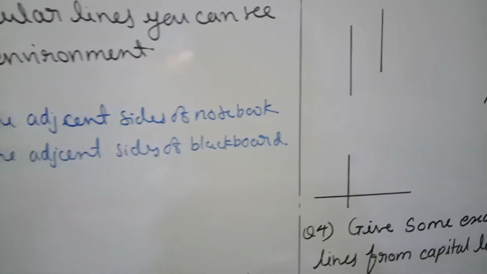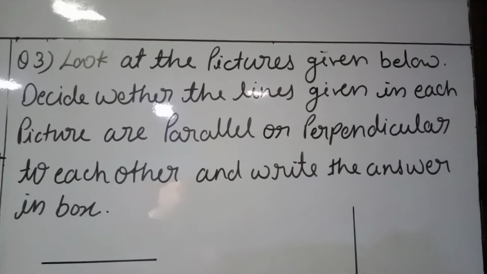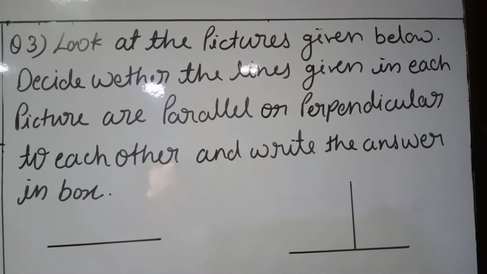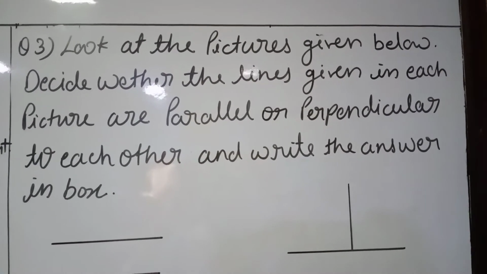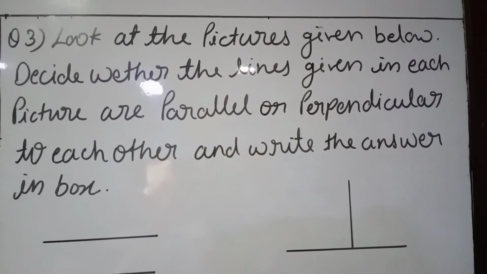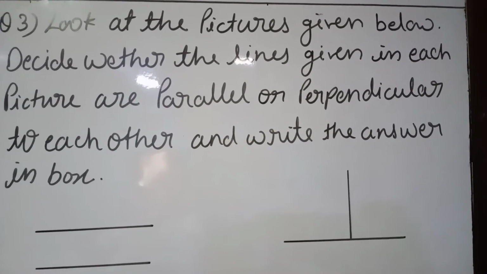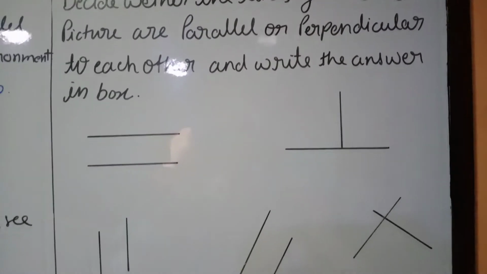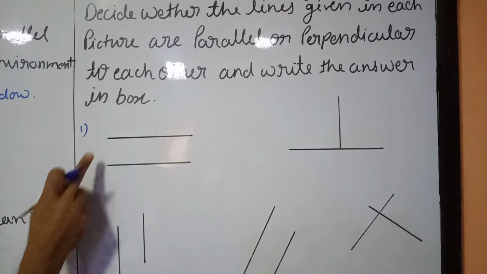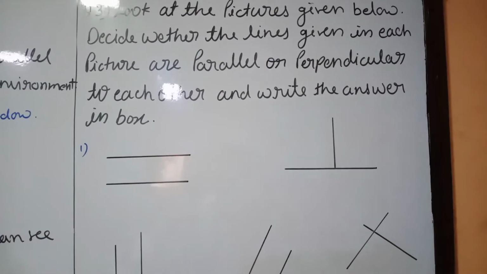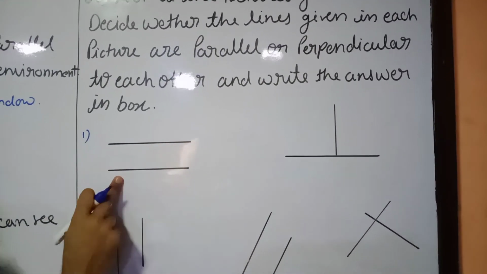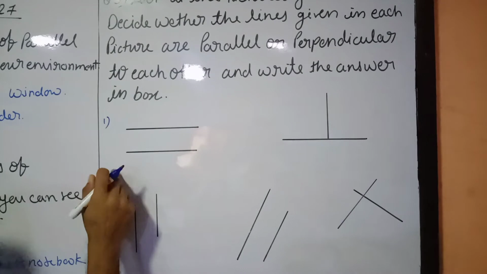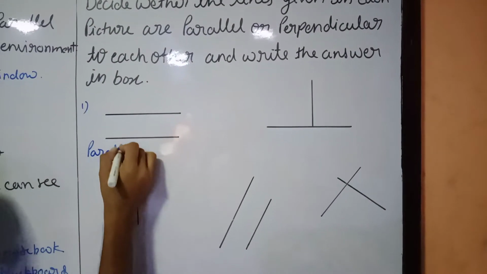Now move to question number 3. Look at the pictures given below. Decide whether the lines given in each picture are parallel or perpendicular to each other, and write the answer in the box. Here we have a few pictures. Let's see the first one. Here we have two lines. According to what we learned till now, these two lines are in the same plane and they are not going to intersect each other. That means these are parallel lines.